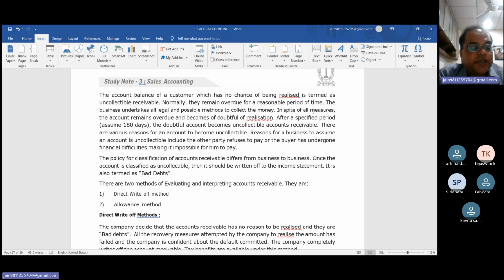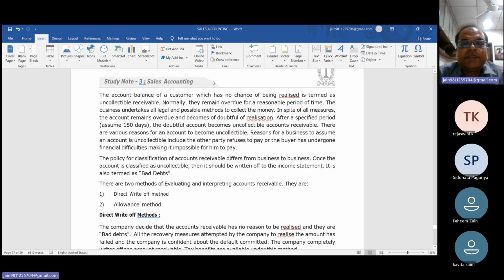Okay, in 30 days or more than 30 days, this is the chance that the amount is definitely or maybe an uncollectible receivable. So this is called bad debts. The business undertakes all legal and possible methods to collect the amount. In spite of these measures, the amount remains unpaid or becomes doubtful of realization. Then after a specified period, assume 180 days, the doubtful account becomes an uncollectible account receivable.